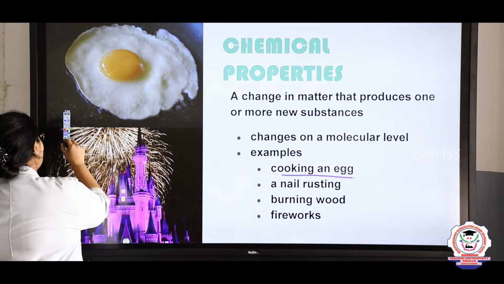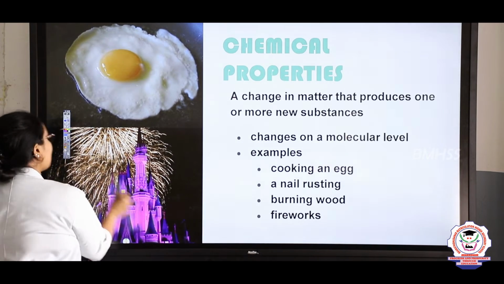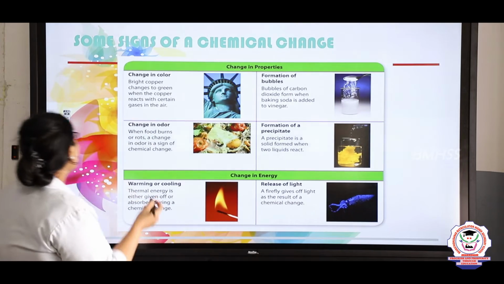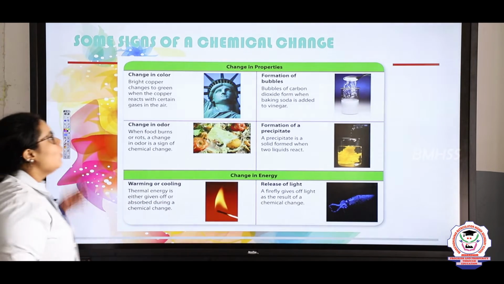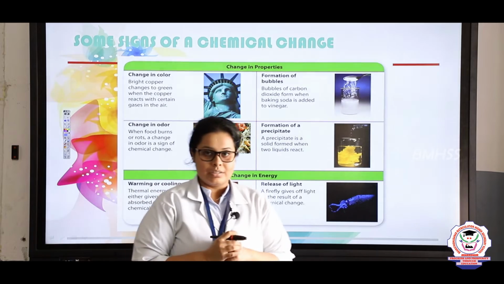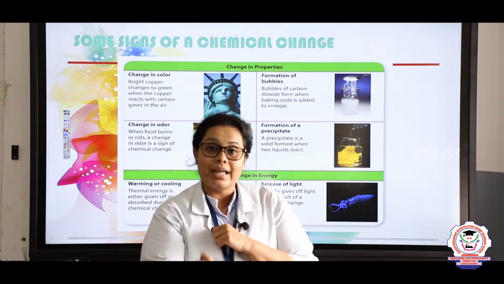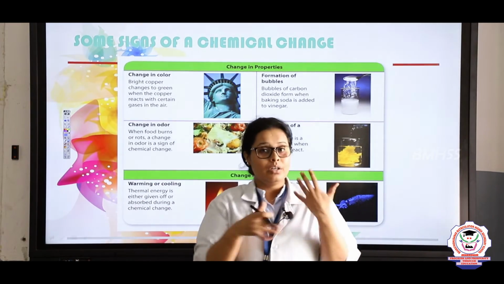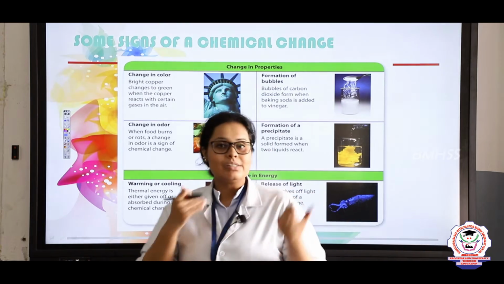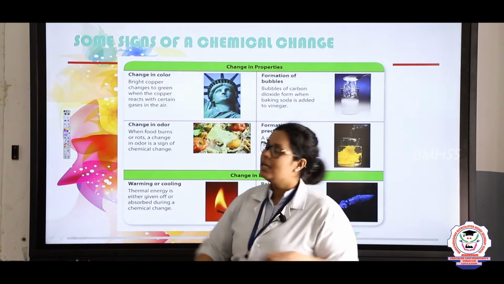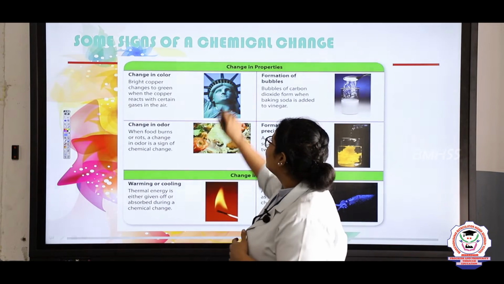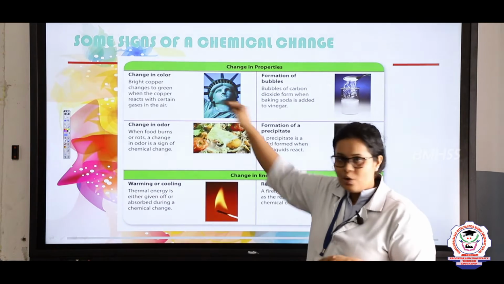So now let's see what really happens whenever you have a chemical change. What are the signs of chemical changes? How can you say that this object is undergoing a chemical change? First is change in the color. So what is this? This is the Statue of Liberty.